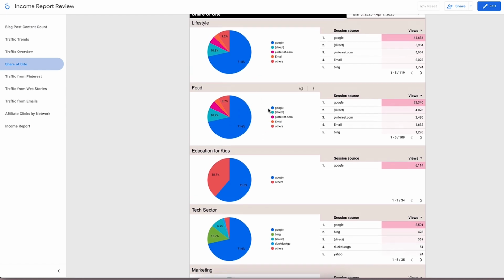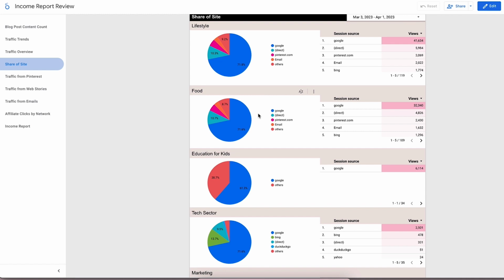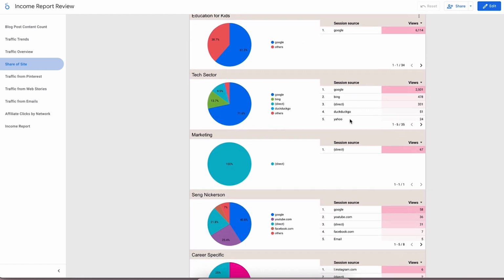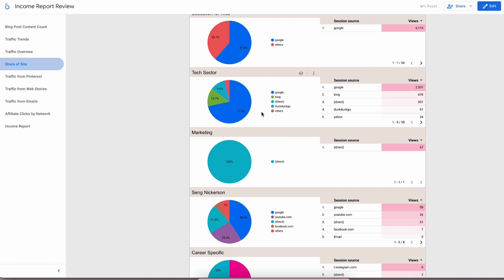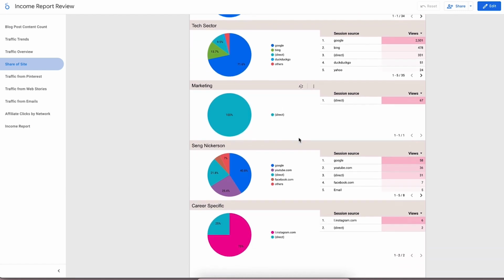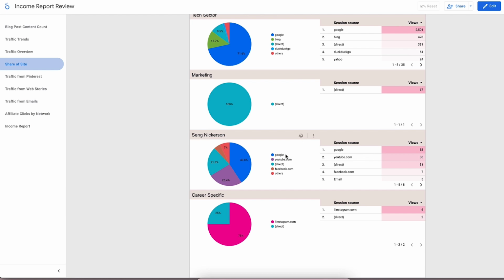So as you can see here, lifestyle and food are definitely driven by Google. Education is half and half, and I don't know where this other is coming from, to be honest. So that's pretty interesting to me. The tech sector again is Google, and then this marketing one, that's all me. That's direct, so that doesn't count. And then this YouTube channel, along with sangnickerson.com, where I teach people about blogging and online content creation. You'll notice that YouTube also sends me a lot of traffic as well, which is interesting.